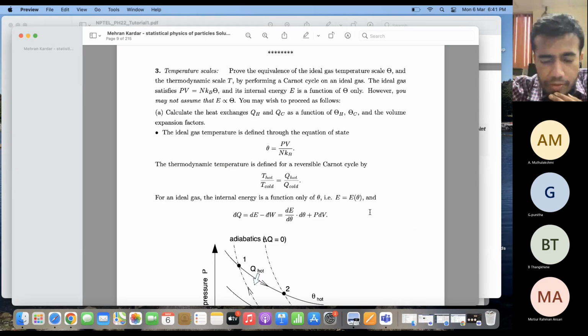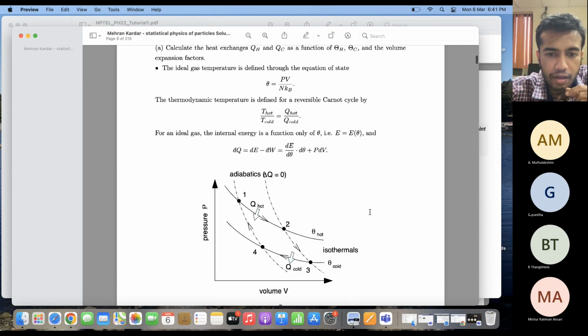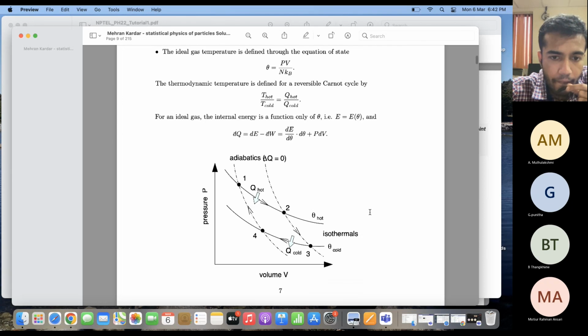So you know about the Carnot engine, right? Carnot engine you have seen. Pressure versus volume diagrams, you have done this in class, right? So what does a Carnot engine look like on a pressure volume diagram?